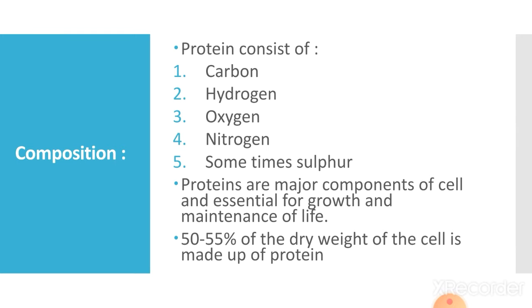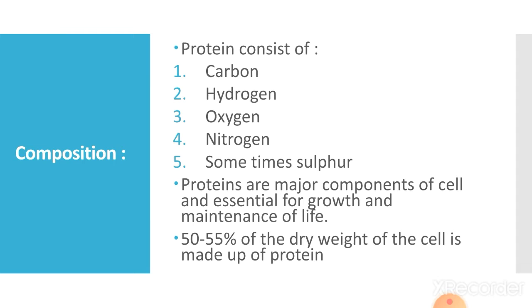Its composition is that carbon, hydrogen, oxygen, and nitrogen are present, sometimes along with these four. Sulfur may also be present in the proteins. Basically, these are present in the amino acids, and amino acids combine together to form the protein. Proteins are the major component of the cell, and these are essential for growth and maintenance of life.